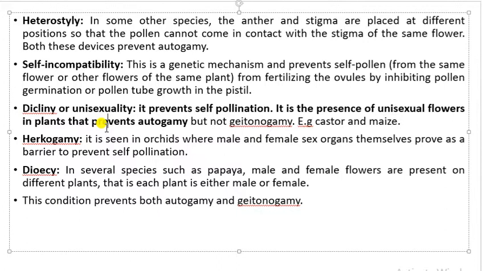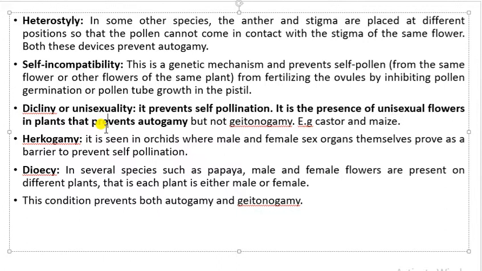As a result, what will happen? The pollen tube formation will also not take place, and this is how self-pollination can be avoided. This mechanism is known as self-incompatibility. Self-incompatibility means self-pollens are rejected by the stigma, not leading to the formation of pollen tubes.